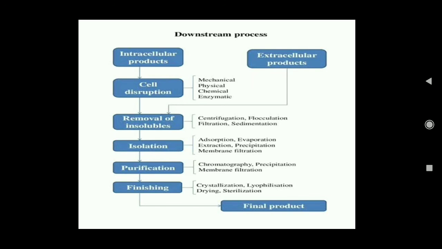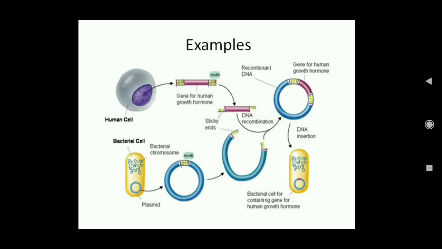Okay, let us see some examples. Let us first see the example of a human gene that is being used for genetic engineering: human growth hormone. This is a very important hormone for growth in humans. If there is a lack of this hormone, it can lead to specific diseases like dwarfism. If there is too much hormone, there is also a problem. But if a person lacks this hormone, then it is produced with the help of biotechnology. Now this gene is isolated.